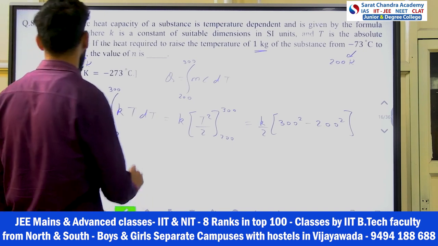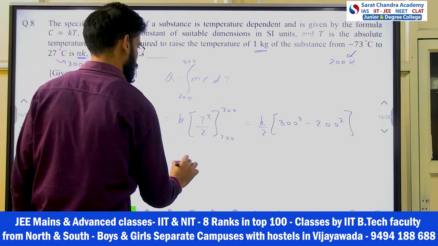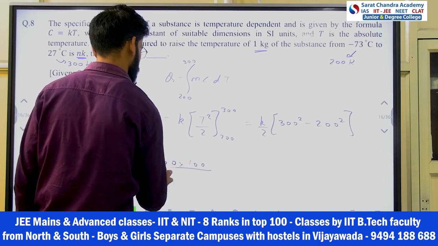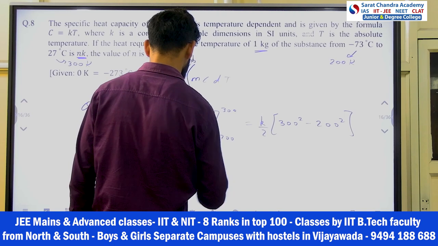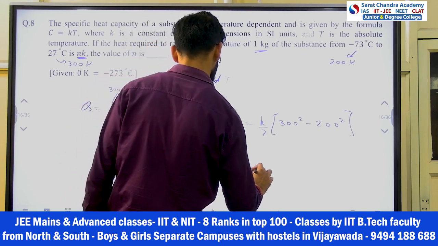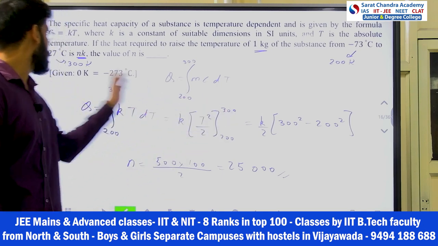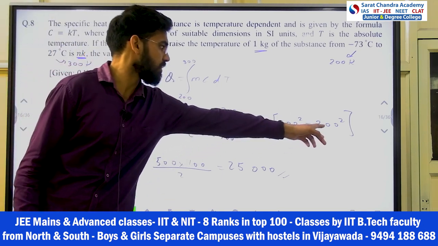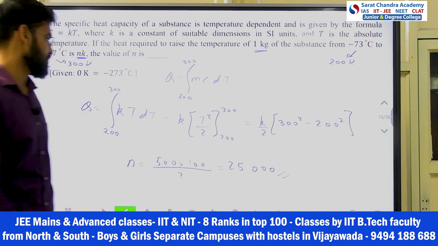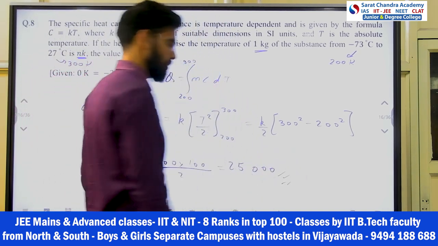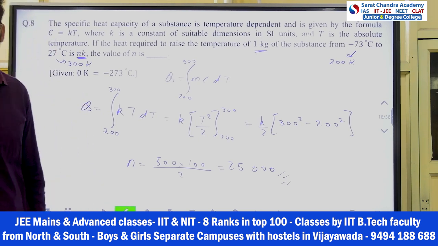So your constant N will be how much? N will be 300 plus 200, 500, into 100 divided by 2. This will be your answer: 25,000. This will be your N. N into K is the answer, so whatever the constant, 300 square minus 200 square by 2. So that will come 25,000. This is your answer. This is the easiest question in the whole Paper 1. I hope you understood.